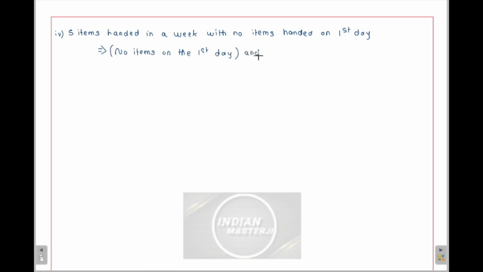and 5 items on remaining 6 days. Correct? Okay, so no items ended on the first day. So for one day, first day means one day.